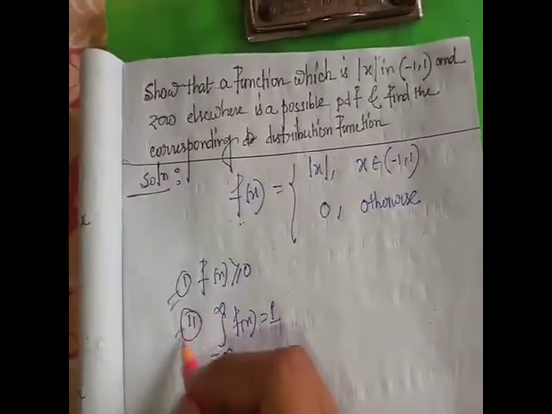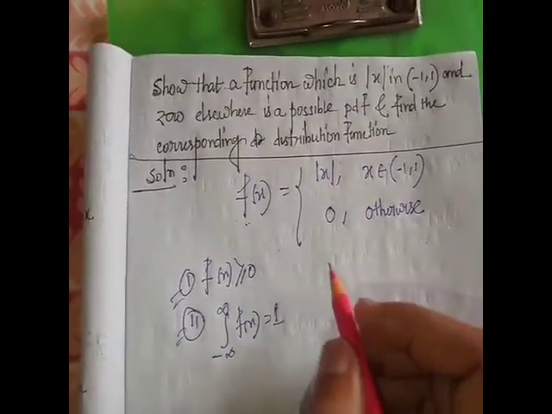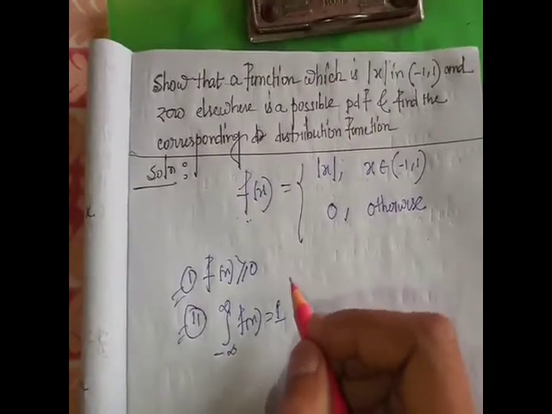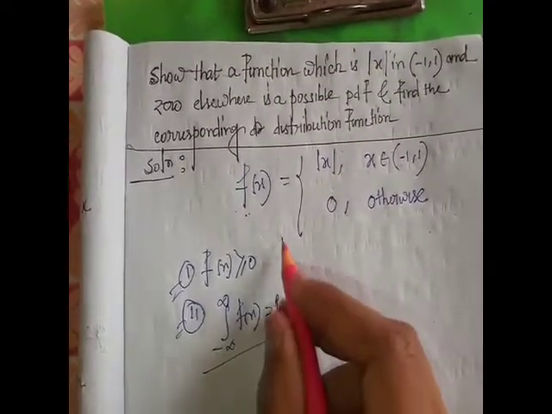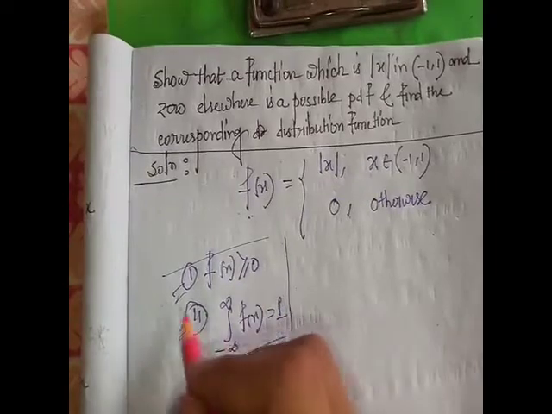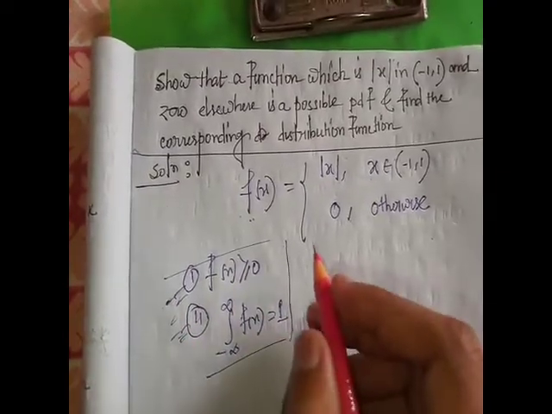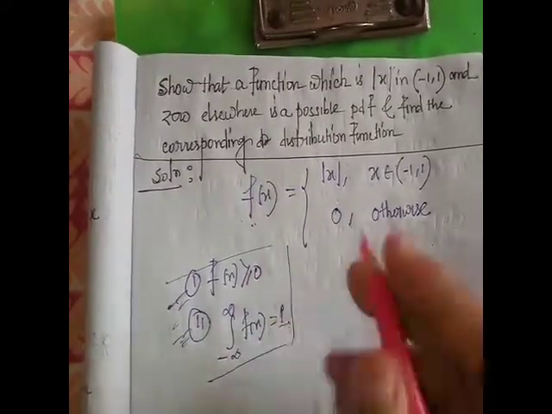These are the two necessary conditions for f(x) to be a PDF or probability density function of x. So we will prove these two conditions.